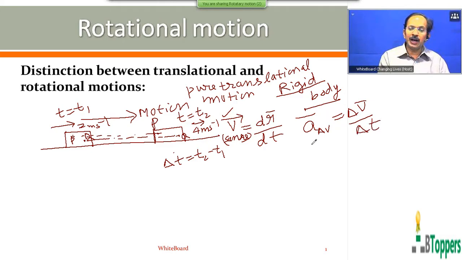Therefore, when the rigid body performs pure translatory motion, we can say that at any particular instant, the linear acceleration A bar will be the same for all particles of the rigid body at that instant. So, in short, when a rigid body performs pure translatory motion, at any particular instant, the linear quantities velocity V bar, displacement S bar, and acceleration A bar will be the same for all the particles of the rigid body.